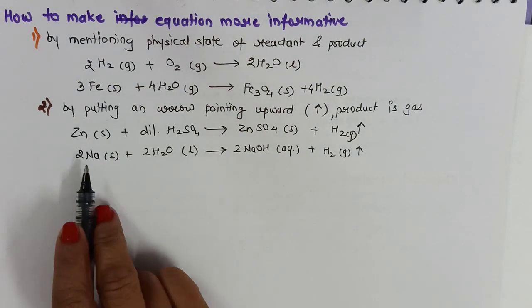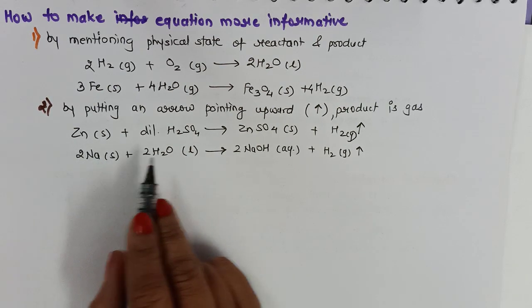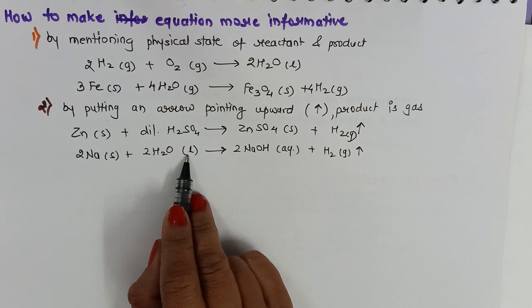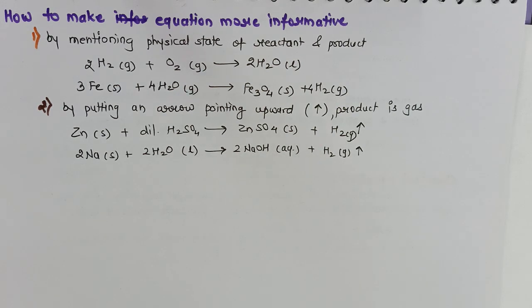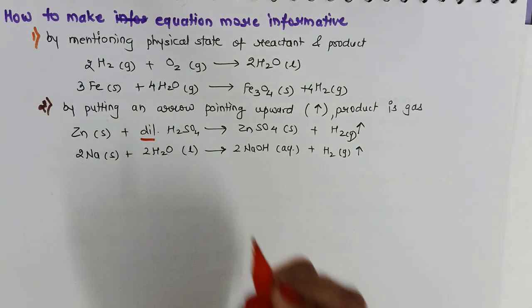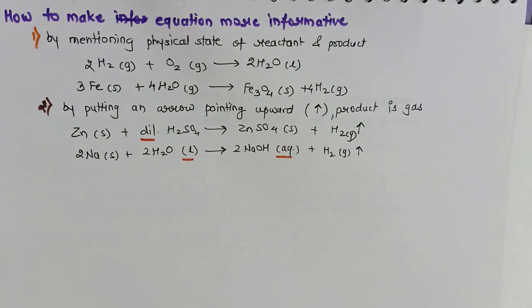One more example, sodium reacts with water. Here sodium is in the solid form and water is in the liquid form to give aqueous sodium hydroxide, and hydrogen gas is released. You can see we have used different terms like dilute, we have used liquid, we have used the word aqueous, sometimes we will be using the word concentrated also. So use of all these terms will make the equation more informative.